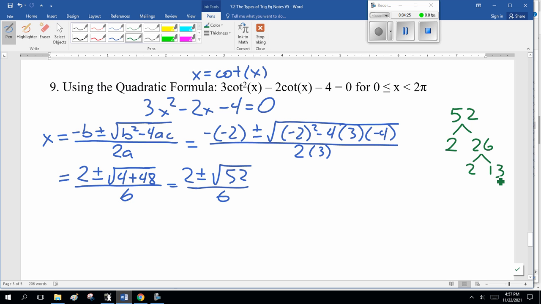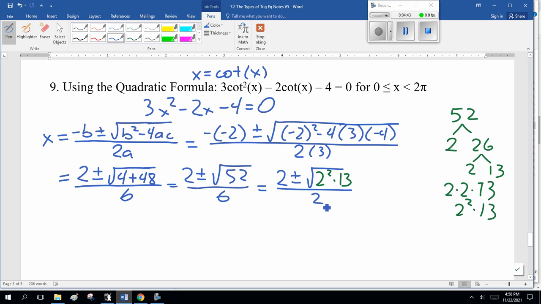So this is 2 times 2 times 13, or 2 squared times 13. What's the square root of 2 squared? That's 2 plus or minus 2 square root 13 over 6. And I have seen it where they expect you to simplify it. This becomes 1 plus or minus square root of 13 divided by 3.